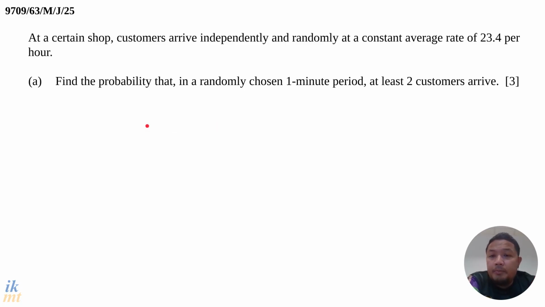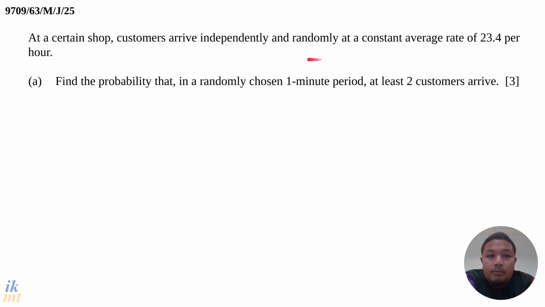Alright, so for this particular question, what you have to find is the probability, and so our answer will be in the form of a probability. However, what's more important here is that we need to be able to decide which probability distribution to use. Right? So how do we know? We have to identify it. So how do I identify which probability distribution to use?